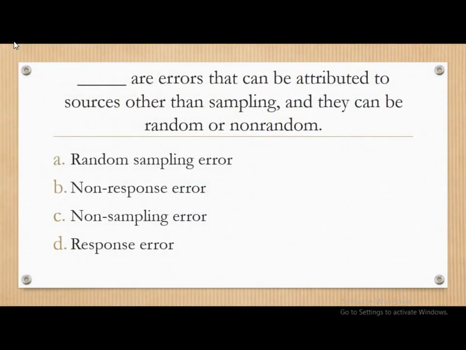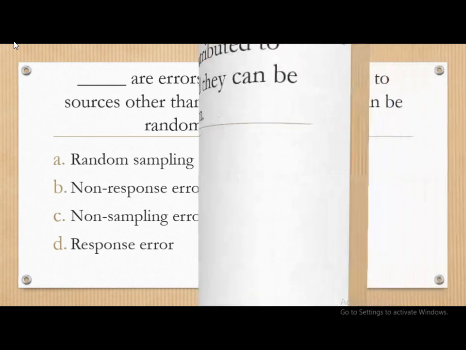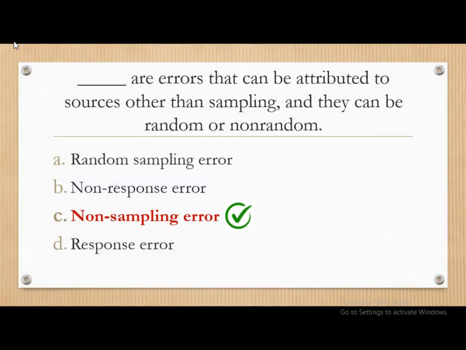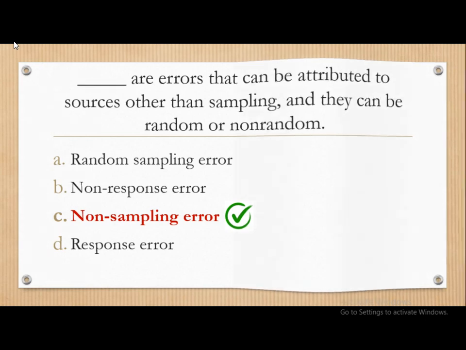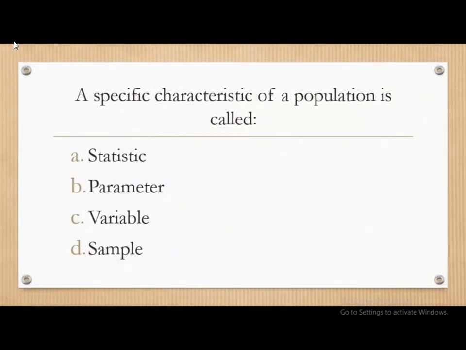Moving on, dash are errors that can be attributed to sources other than sampling, and they can be random or non-random. So which are the errors? The options are random sampling error, non-response error, non-sampling error, and response error. And the correct answer is non-sampling error. So non-sampling errors are those errors that can be attributed to sources other than sampling, and they can be random or non-random.